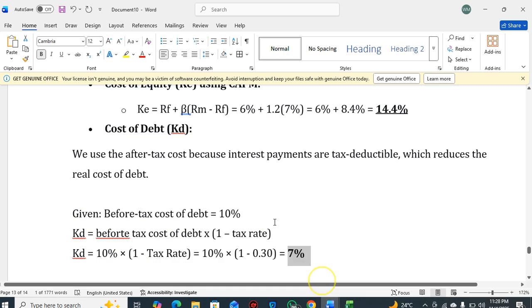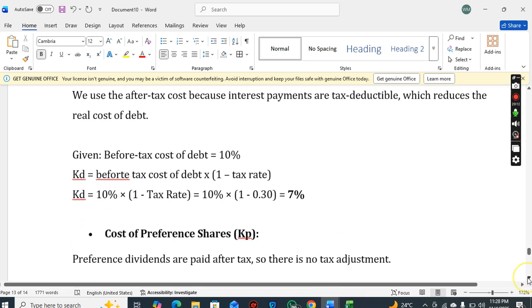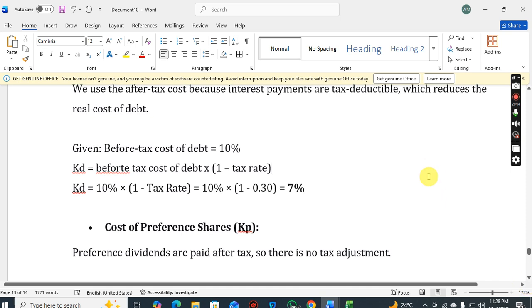Yes, but any questions here? This is our cost of debt, 7% after-tax cost of debt.